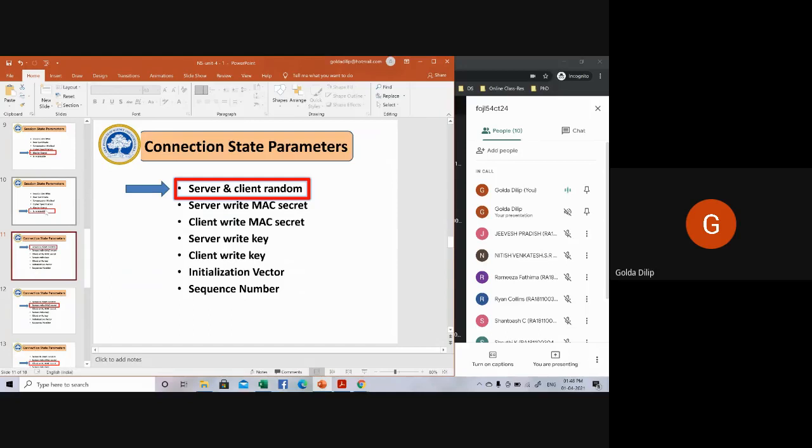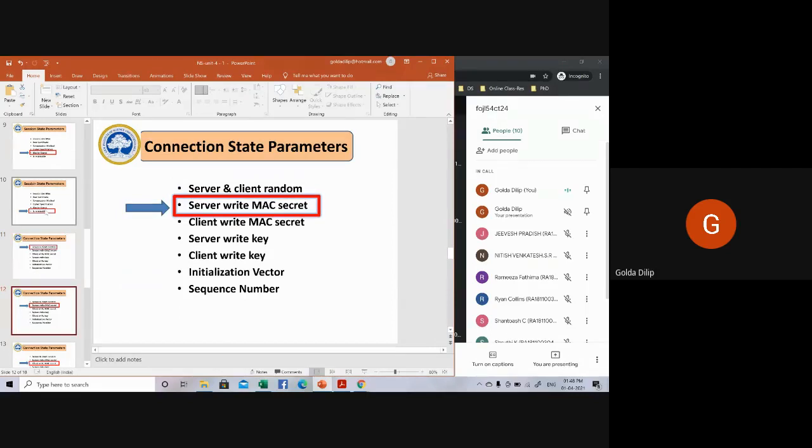The first one is what is called the server and client random. This is the byte sequence which is chosen by the server and the client for establishing a connection. So that's what is called the server and client random.